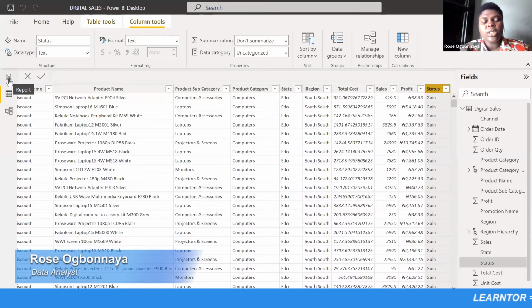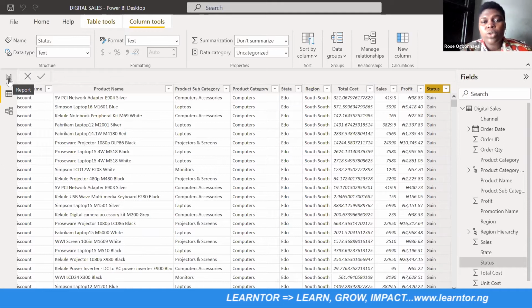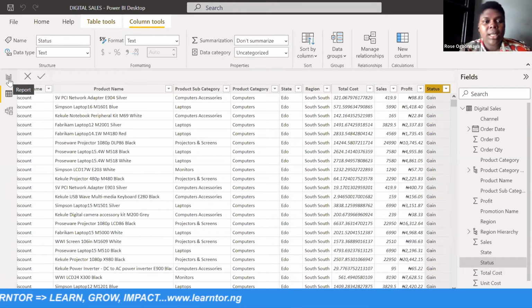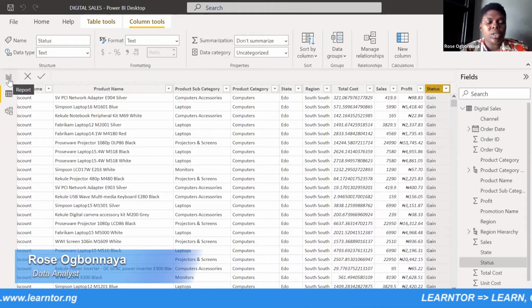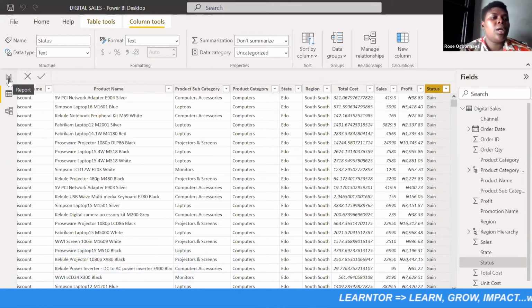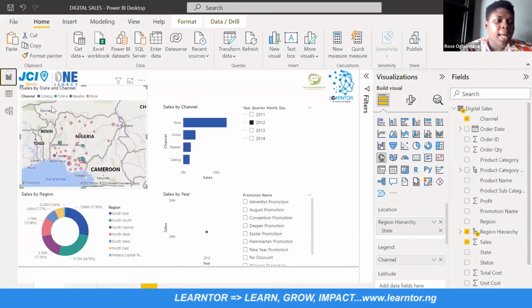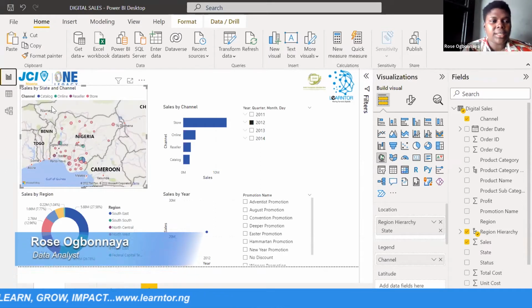Because looking at the data set here, I asked myself a few questions. I wanted to know how much we made per region, how much sales we were able to make per state, the losses, and also the reasons why we made such losses and the reasons why they were growth. So with the reports, I did a report showing sales by state and channels.